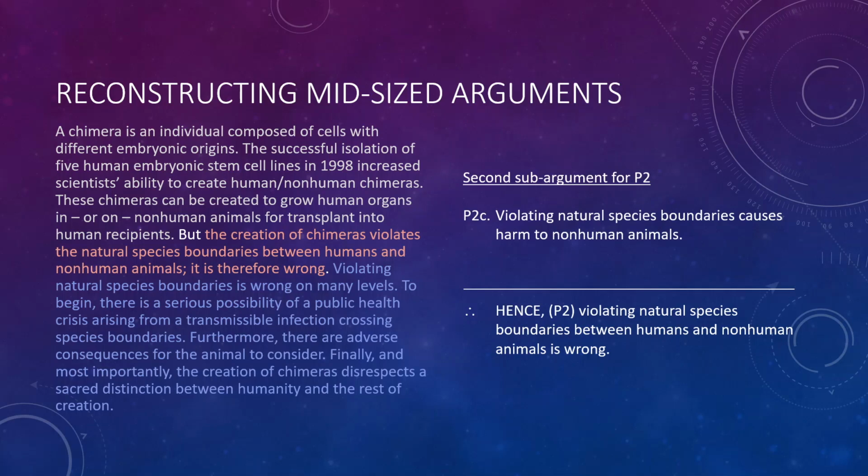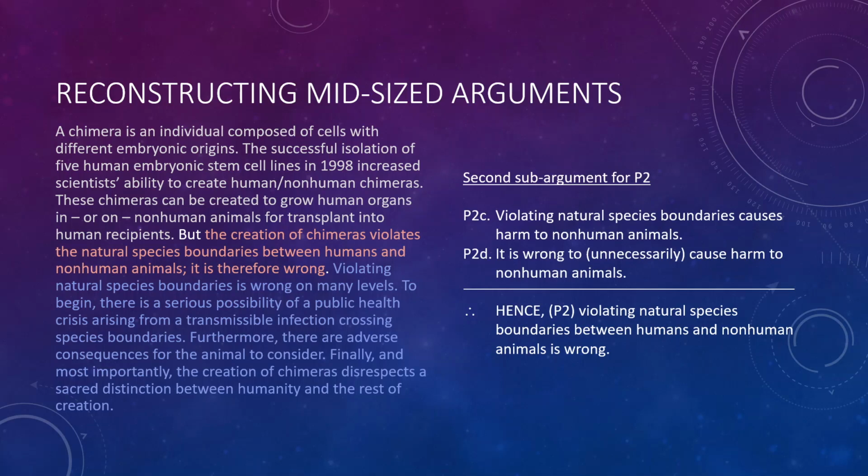We're to think of these lab animals that are growing organs inside of their bodies or on the backs of their bodies, that live inhumane lives and who often die as a consequence of having those organs harvested. Violating natural species boundaries in this way causes harm to the non-human animals involved. And the tacit assumption here, which we need to make explicit, is, well, it's wrong to unnecessarily cause harm to non-human animals. And that gets us to the conclusion that violating natural species boundaries between humans and non-human animals is wrong.